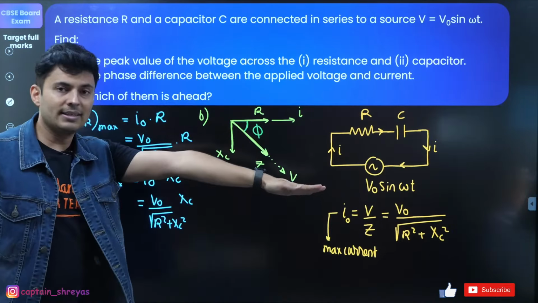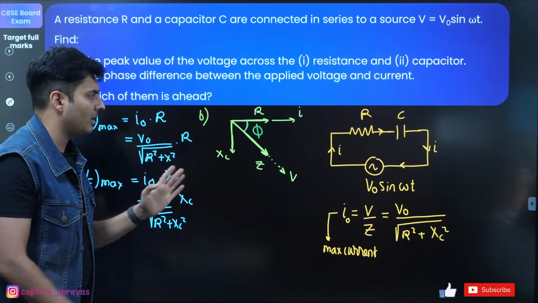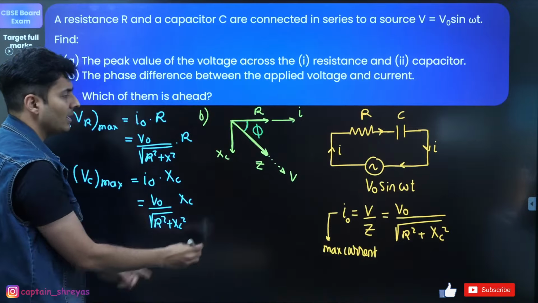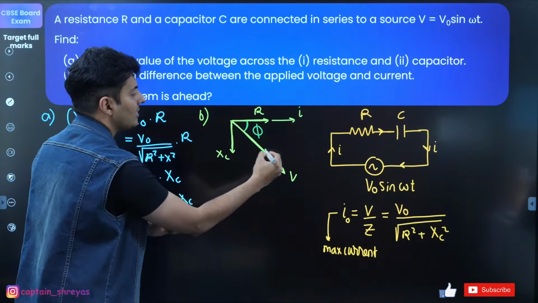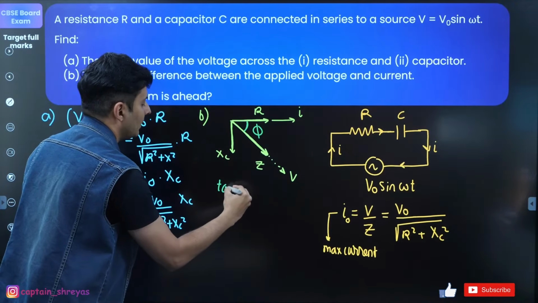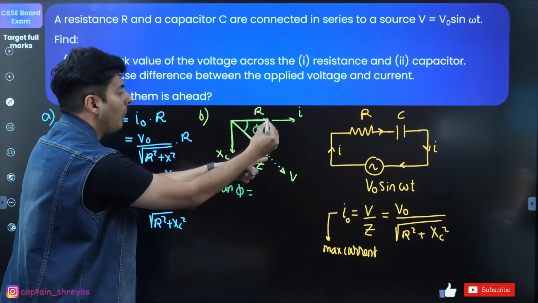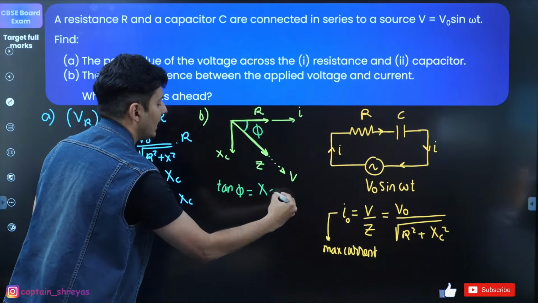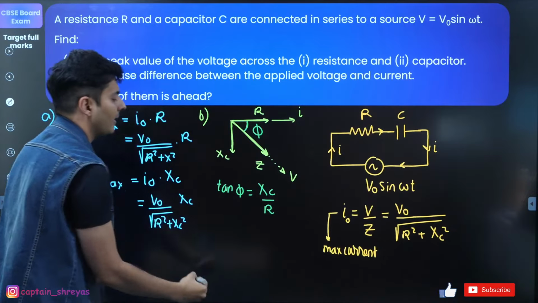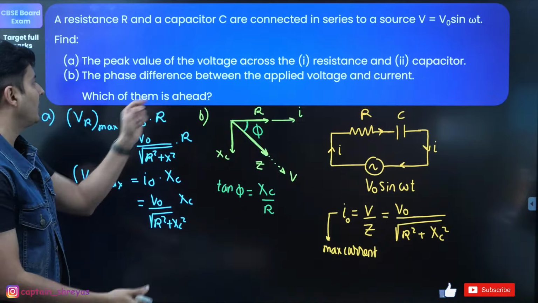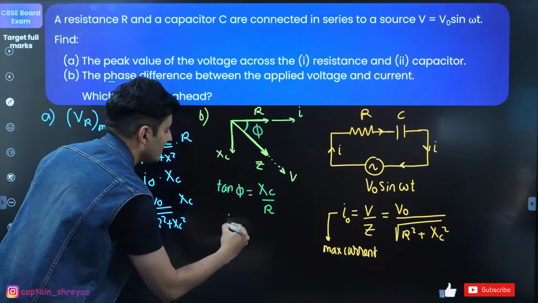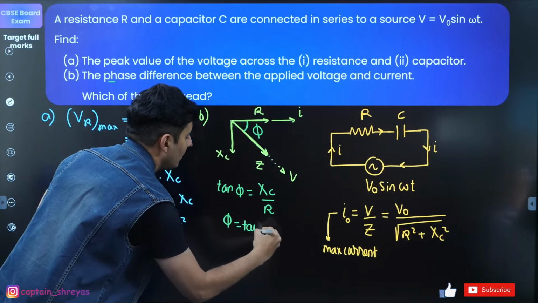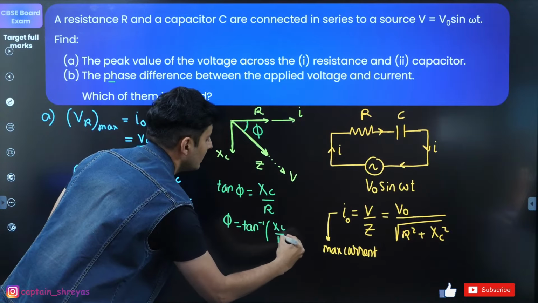Capacitor is below, resistance is horizontal. Just remember this diagram. If you draw this diagram, everything will be clear. So now think about it. In this triangle, tan of phi, what will it be? Opposite side by adjacent side. What is opposite? XC. Adjacent is basically R. So that is your phase difference. So this was asked. So basically phi will be tan inverse of XC divided by R.